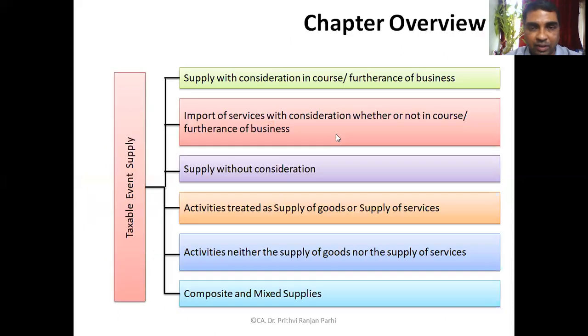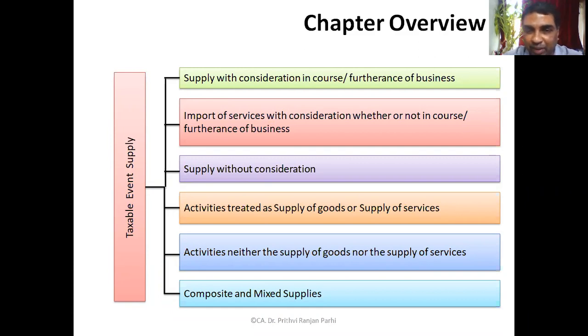Now, before learning the subject, these are the overall things. Our intention is to cover all these things. Okay, supply with consideration in the course of or furtherance of business. Import of services with consideration, whether or not in the course of furtherance of business. Supply without consideration.